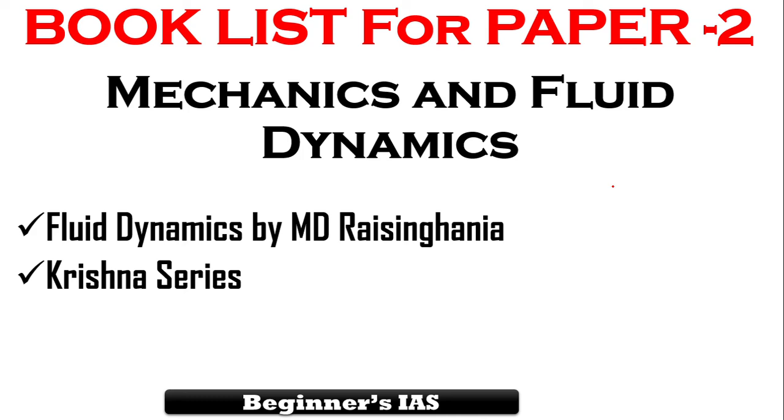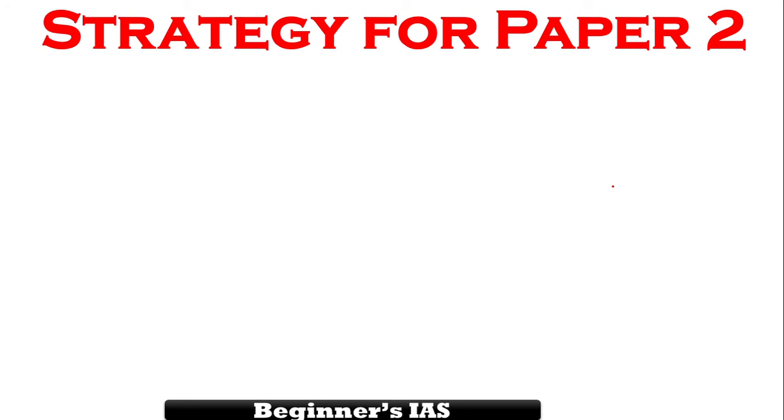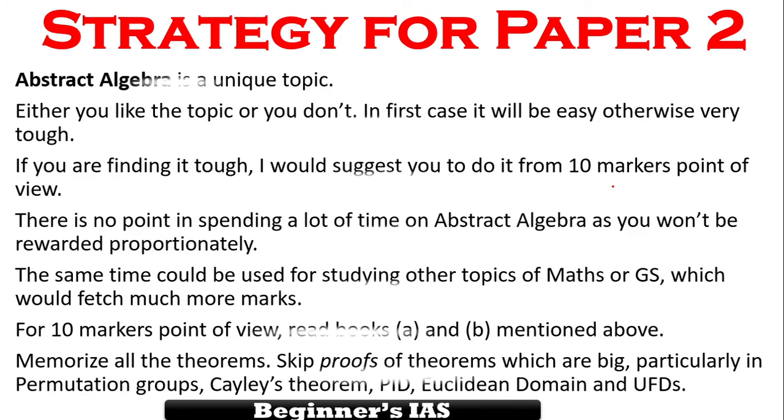Also let us see the strategy for paper 2. See, paper 2 is much tougher for many aspirants, and also note that if you are able to master it, then you will be able to score very high compared to the other optional papers. So here let us see. This is the detailed strategy for paper 2. Kindly go through this.